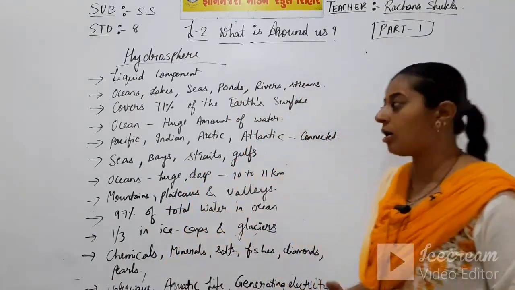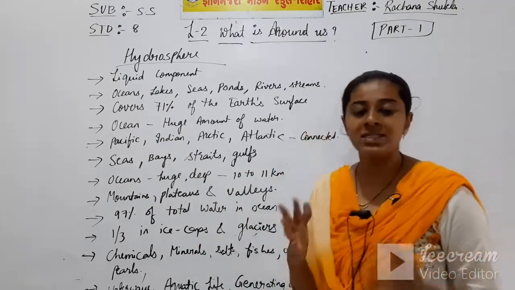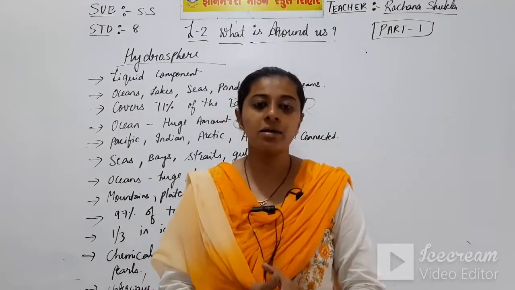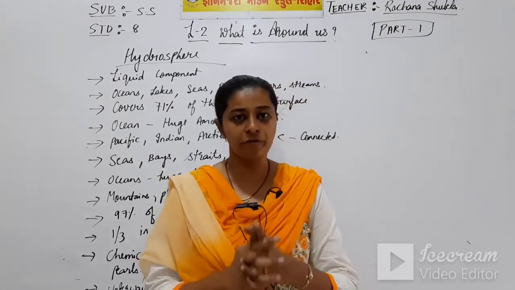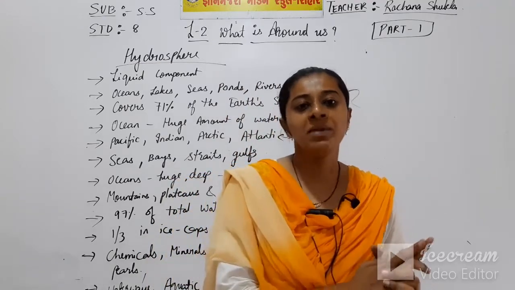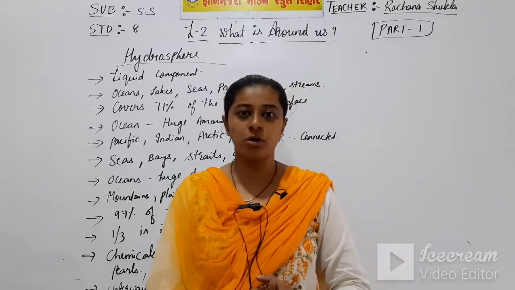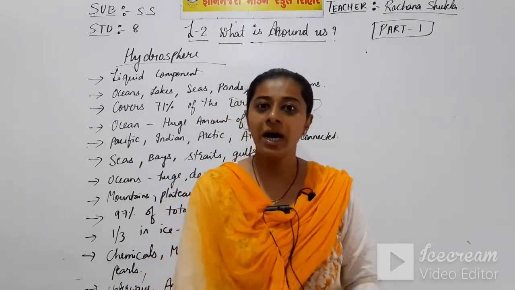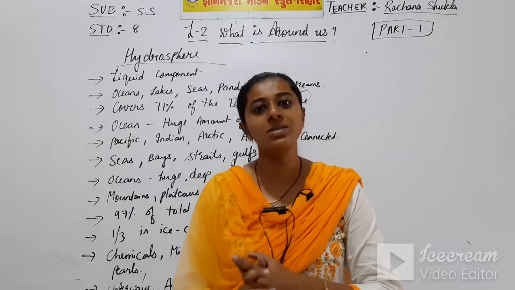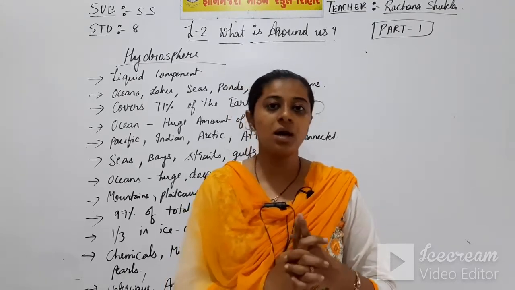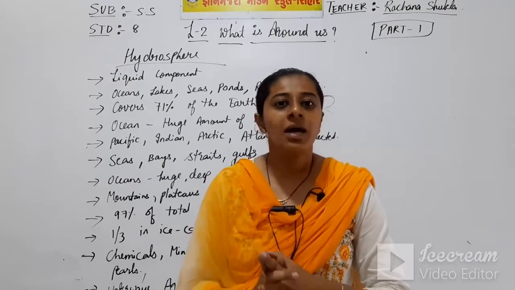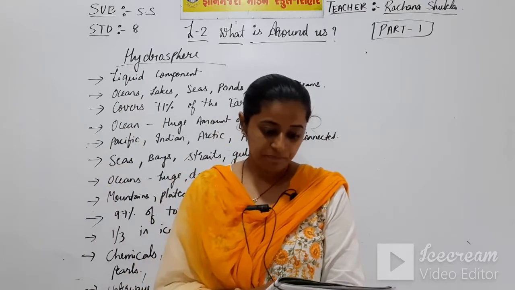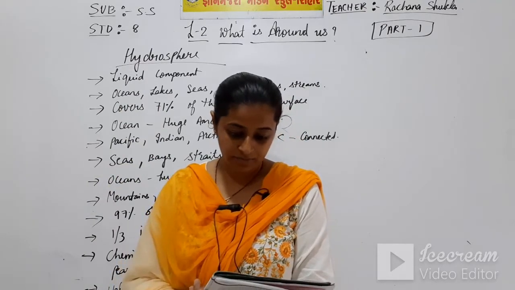So this was all about the ocean, the water sphere, the hydrosphere that exists on the Earth's surface, which covers almost 71% of the total area of the Earth, and land covers just 29% of the Earth's surface. Today we have seen two topics, hydrosphere and lithosphere. With this we are now completing our session, and note down the questions in your fair book for your homework. Your first question is,